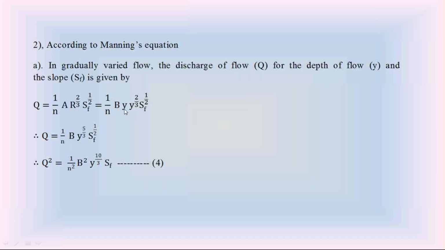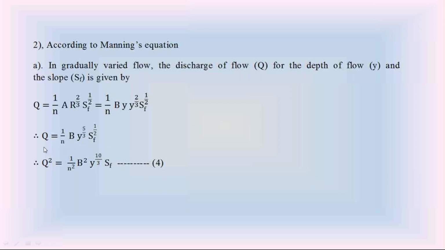Simplify this: Y into Y power 2 by 3. This is Y power 1, so it is Y power 1 plus 2 by 3, which comes to Y power 5 by 3. So according to Manning's equation at gradually varied flow, the discharge Q is equal to 1 by n B into Y power 5 by 3 into SF power half.